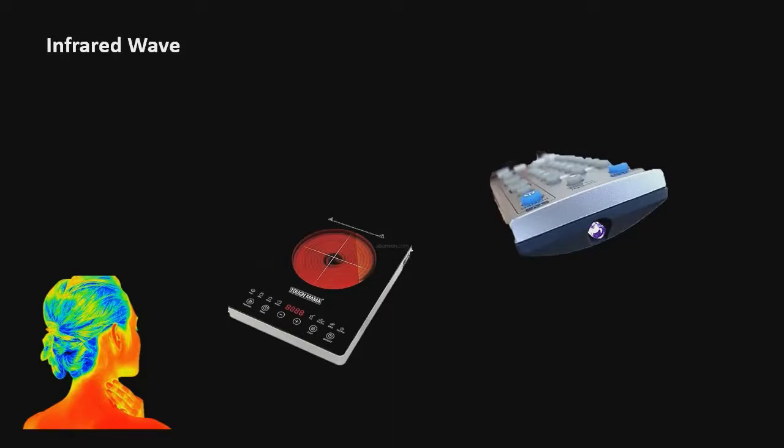A type of wave that is generated by warm and hot bodies. Sometimes this wave can be felt by humans, such as the heat from the sun. This type of wave is utilized in electric heating, cooking, remote controls, short-range communications, optical fibers, and thermal imaging. Although we cannot feel them most of the time, this type of wave can damage our eyes and skin. This type of wave is called an infrared wave.